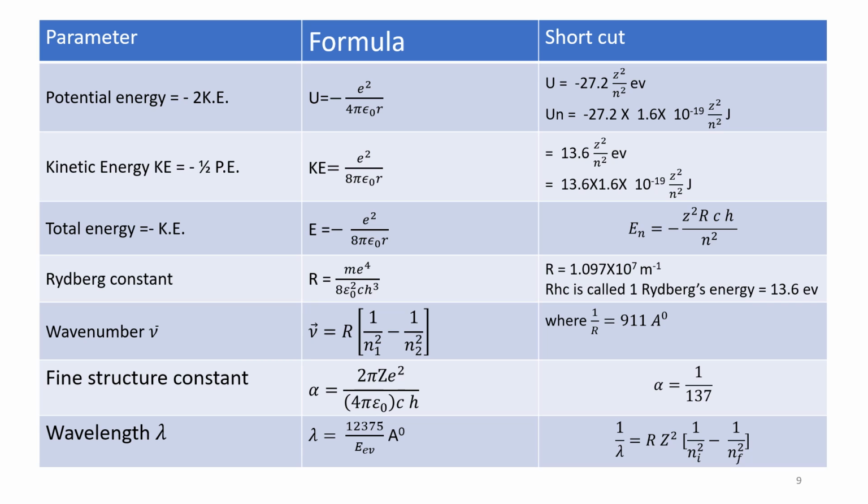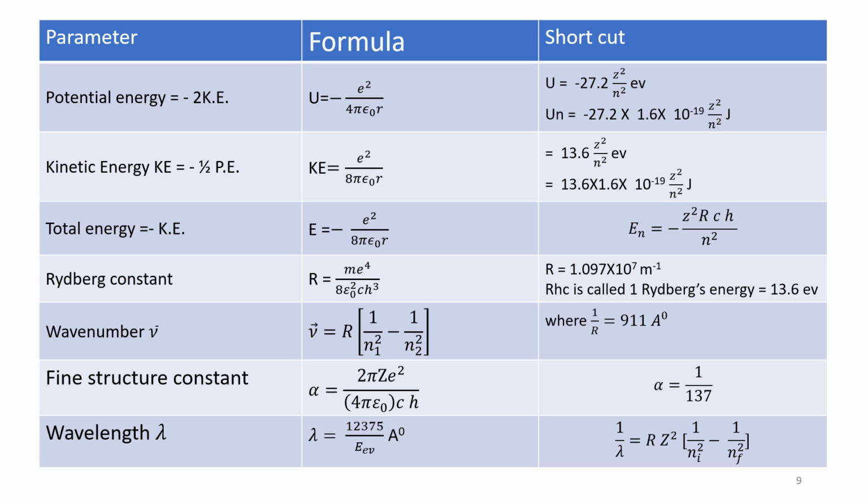Total energy is equal to minus of kinetic energy. See, kinetic energy is half of potential energy, that is minus of kinetic energy. Therefore, energy is equal to minus e square divided by 8 pi epsilon naught r. You see minus sign here, and energy is also given by shortcut formula En is equal to Z square R ch divided by n square, where R is